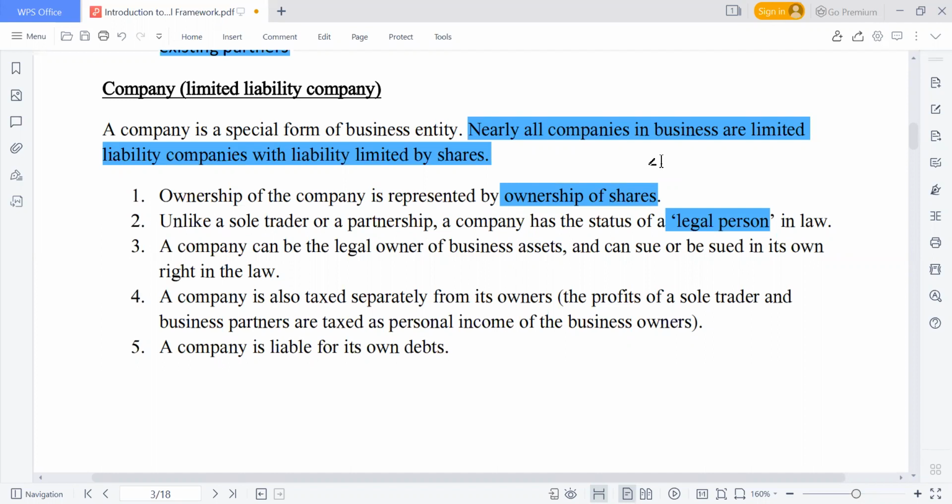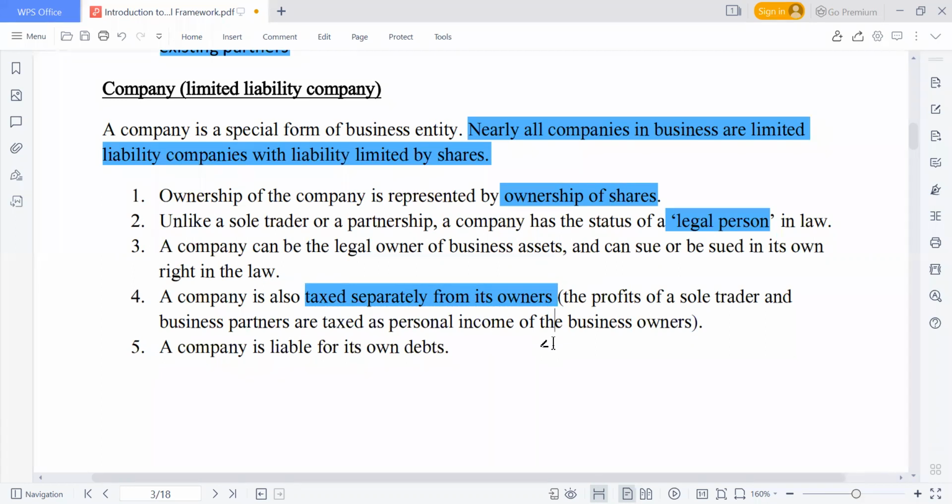Another feature of limited liability companies is that a company is also taxed separately from its owner. The company is going to pay what we call company income tax, and the owners are going to pay personal income tax. Maybe some of us have been filing our personal income tax to the internal revenue service within our state of jurisdiction. But the company is not going to be taxed on personal income tax. It is the individual that will be taxed based on personal income tax, but the company is taxed based on company income tax.